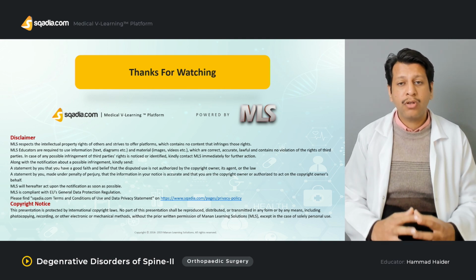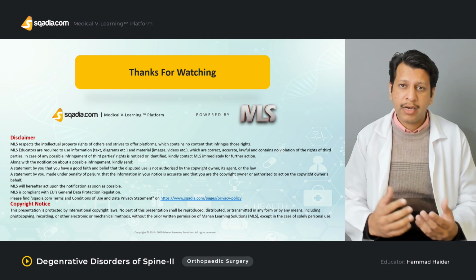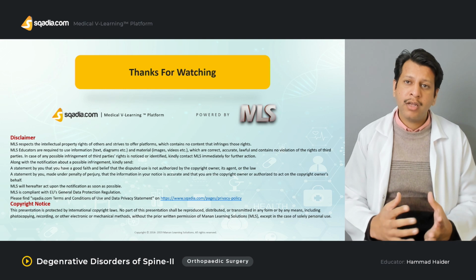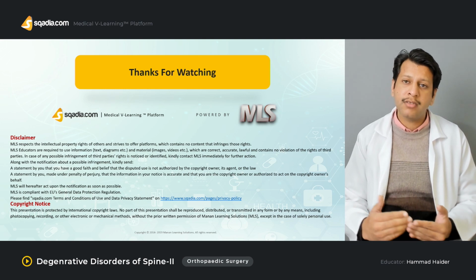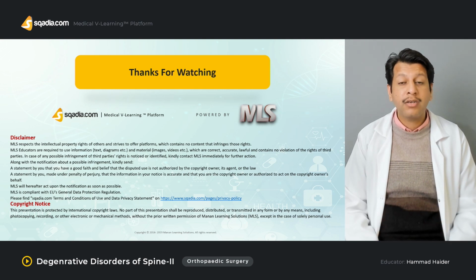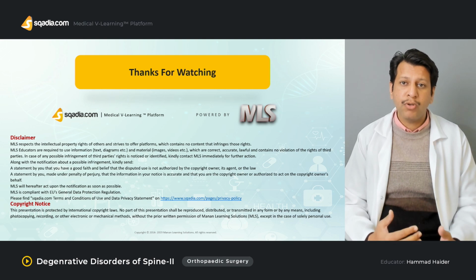We have discussed the concept of stenosis affecting either the traversing or the exiting nerve root. Foraminal and far lateral stenosis always affect the exiting nerve root, which is the one above, while central and lateral recess stenosis always affect the traversing nerve root, which is the one below.